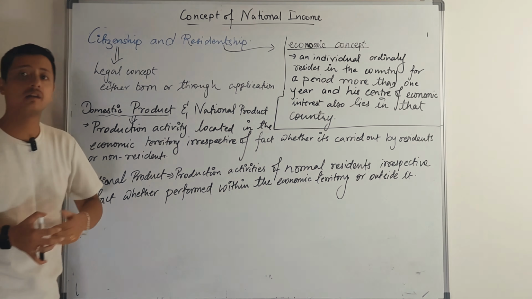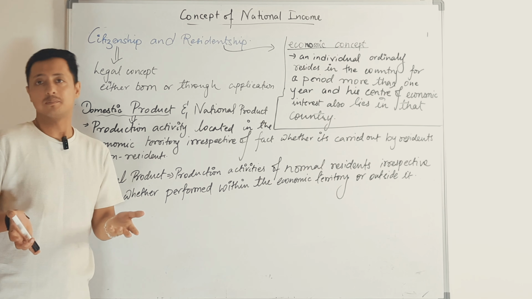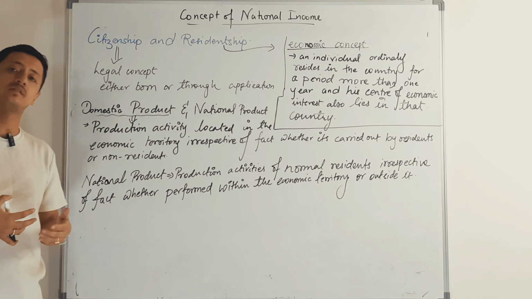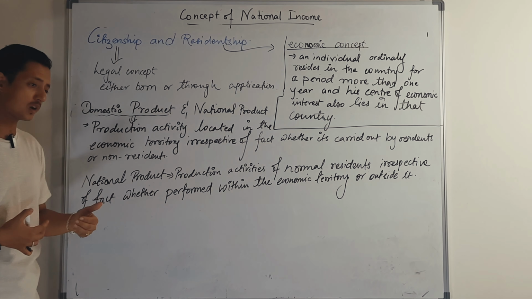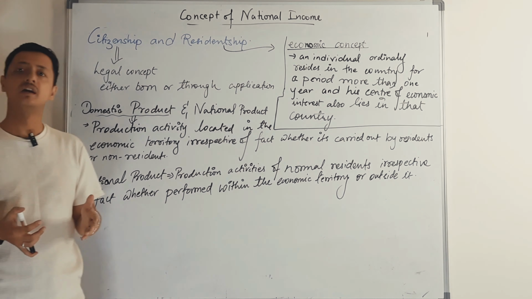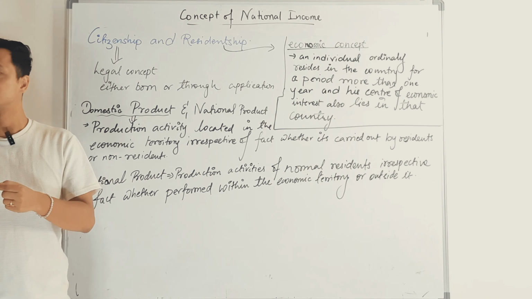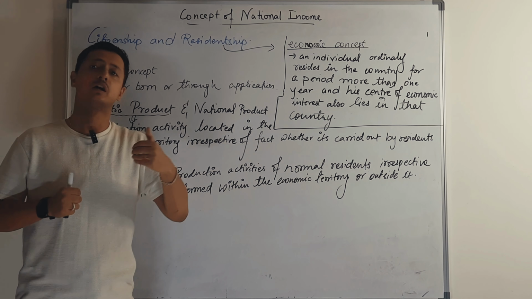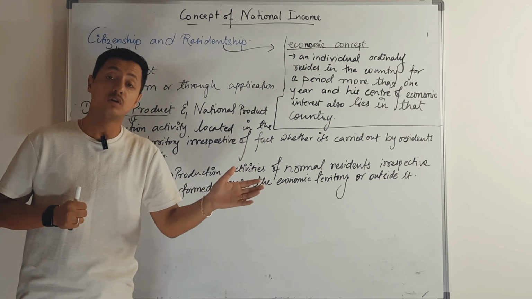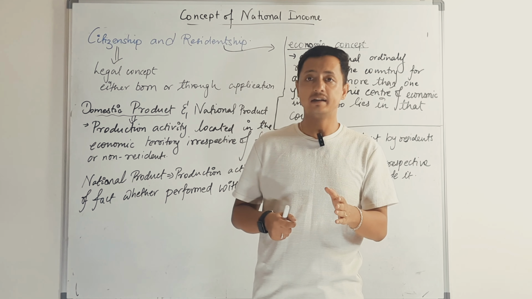Sometimes as a layman we may think that domestic and national are the same thing, right? But in economics there is a slight difference. Now what is domestic product? Domestic product is the production activity of the production unit, and it doesn't matter whether the production activity is carried out by a resident or a non-resident.